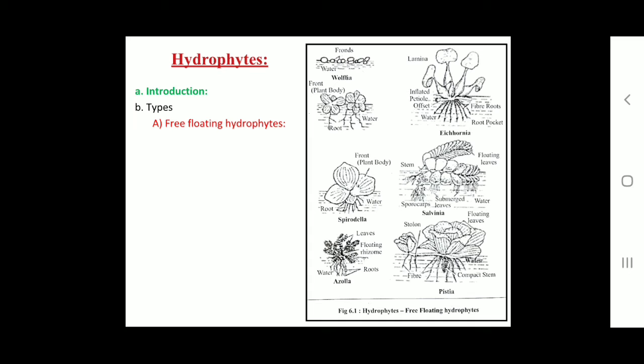They grow in large numbers in ponds and pools. The aggregation of such plants makes the water surface completely invisible. Some hydrophytes have large leaves, for example Eichhornia, Trapa, Pistia, Lemna, Salvinia, Azolla, etc.